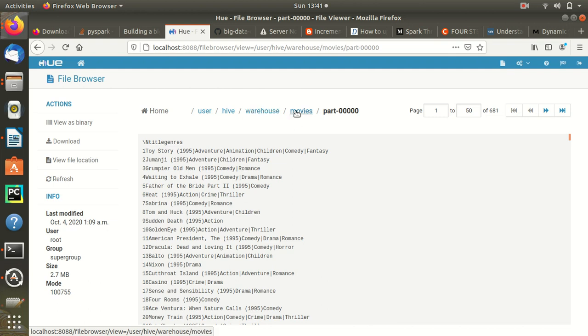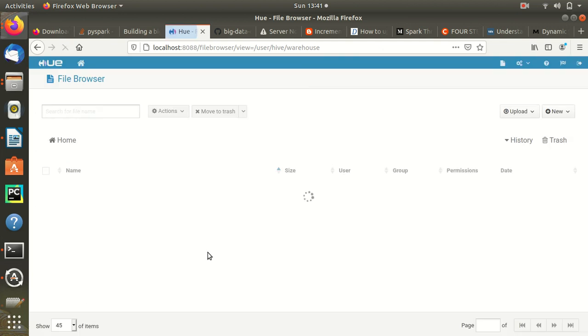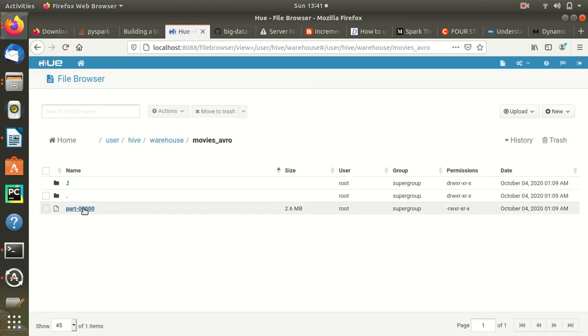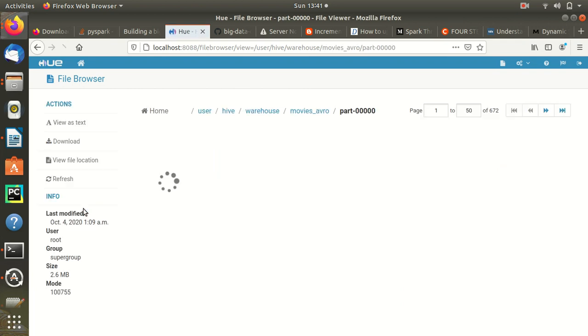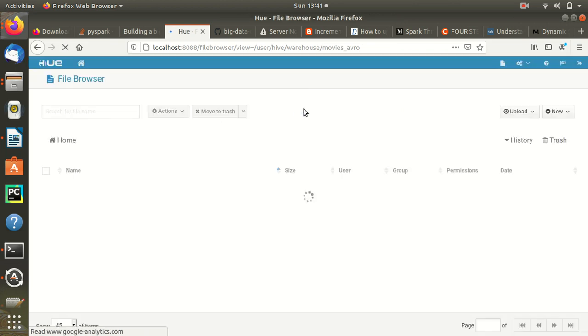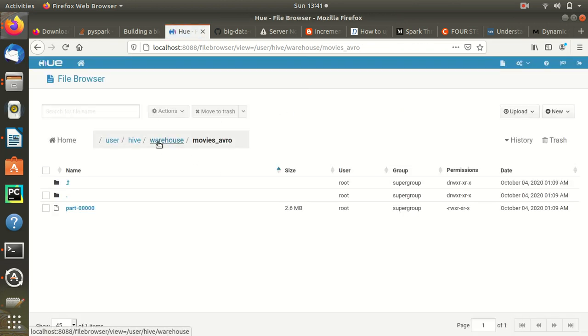If I have mentioned something, like creating it through Avro or something, then it will create an Avro or some other file. But with Avro and the like, even though we see them, we will not be able to decipher what it is, because those are inbuilt file formats.